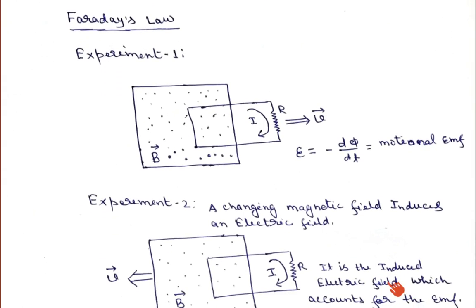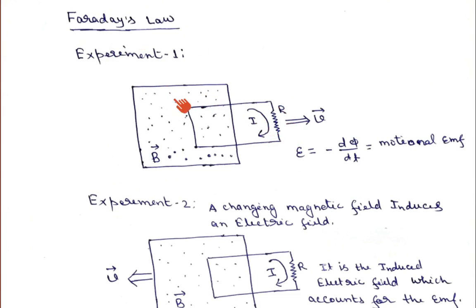Let us say we have a uniform magnetic field, and we have a closed circuit, and in this circuit a resistance is connected. As we have learned earlier, if this circuit is moving with velocity v, one can calculate the EMF. Faraday observed that an induced EMF developed in the circuit, and because of the induced EMF a current flows across the resistor. This was his first experiment.